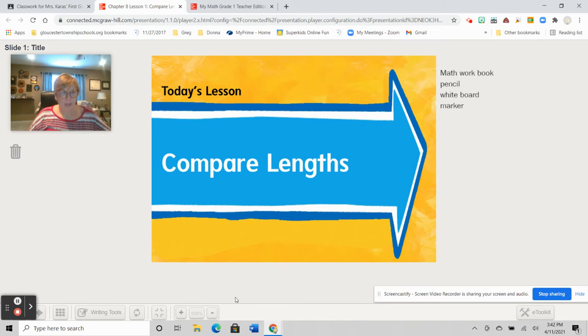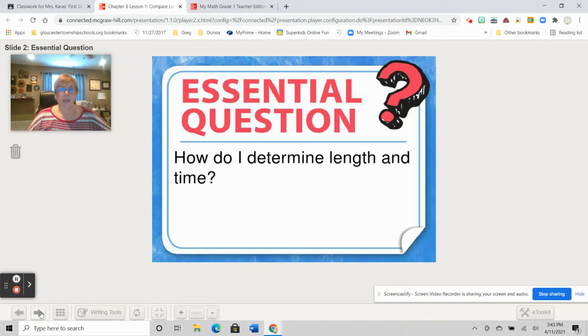We are in Chapter 8, and we are going to compare lengths, okay? Before we begin or continue on with this, please make sure you have your math workbook, a pencil, your whiteboard, and marker with you. If you need to go get those, go ahead, get them now, and come on back. So as I said, we're going to compare lengths. And with Chapter 8, our essential question for all of our lessons is, how do I determine length and time?